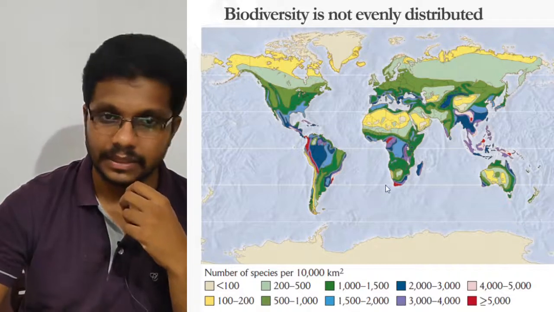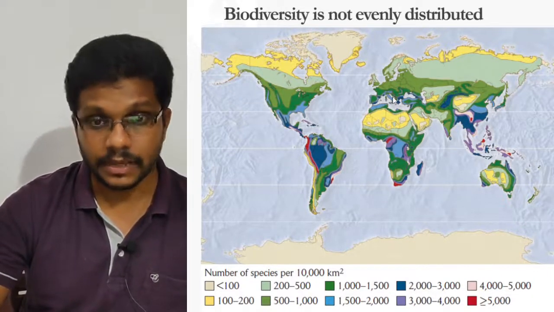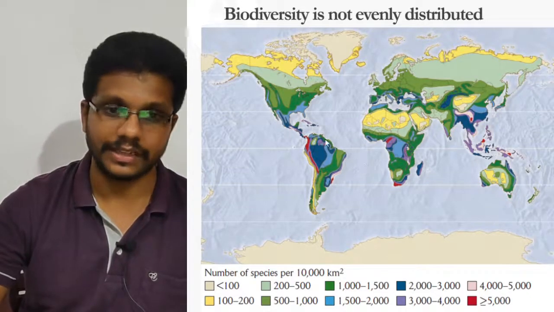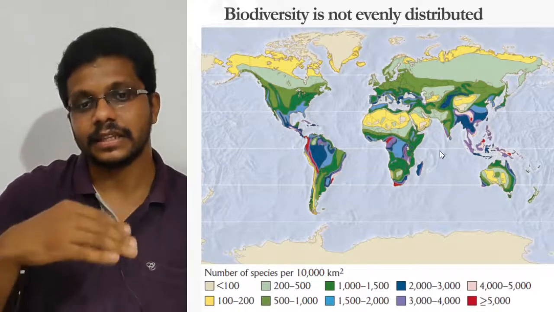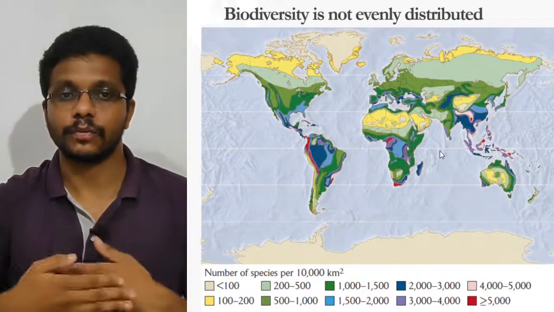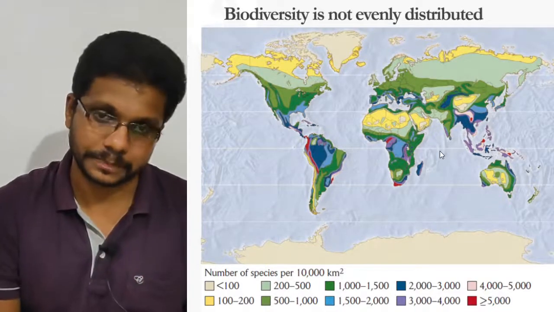There is a pattern, and this pattern is applicable for terrestrial organisms, in the ocean, and in the freshwater ecosystem. All ecosystems show a trend where the biodiversity is maximum at the tropical equatorial region and decreases when we move towards the poles.